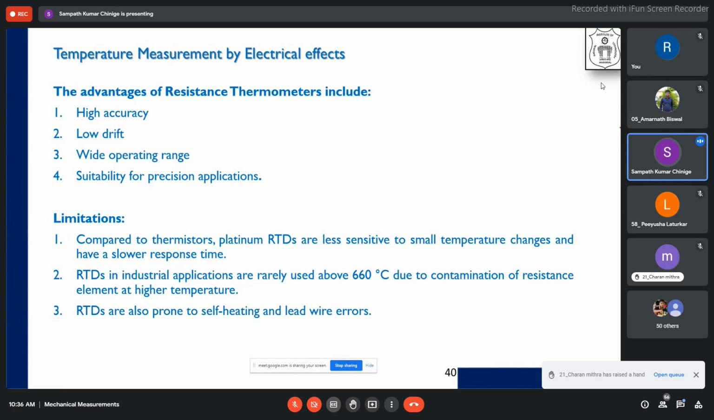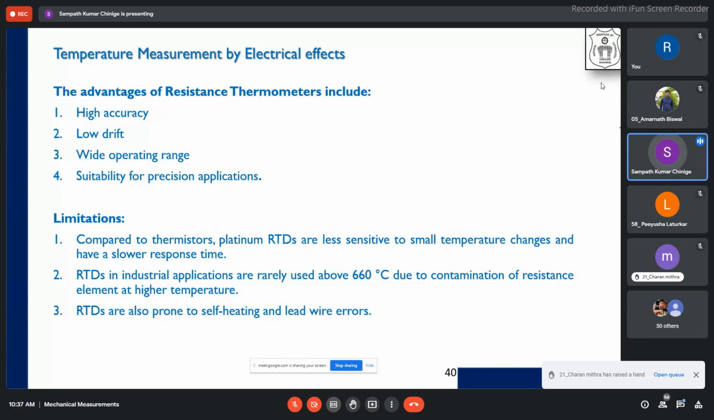You can see they will be able to reproduce the same resistance for the same temperature time and again. So there will be no drift. They have a wide operating range. They can be operated over a wide temperature range. The sensitivity is also good, even though it has a wide operating range. And they are suitable for precise applications, wherever we want precision, that means the deviation from the true value has to be as small as possible.